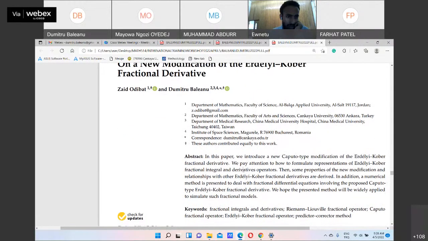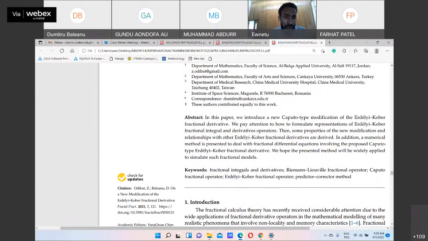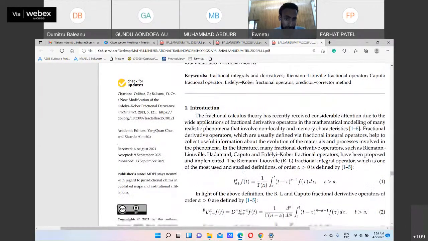In this paper, we introduced a new Caputo type modification of the Erdős-Cover fractional derivative. We pay attention to the fraction integral and derivative operator. There are some properties of the new modification in relationship with other Erdős-Cover fraction derivatives are derived. In addition, a numerical method is presented to deal with fractional differential equations involving the proposed Caputo type Erdős-Cover fractional derivative. Okay, so what is the